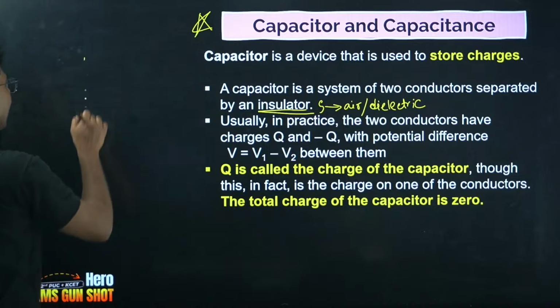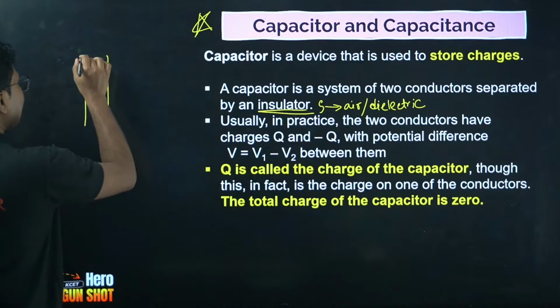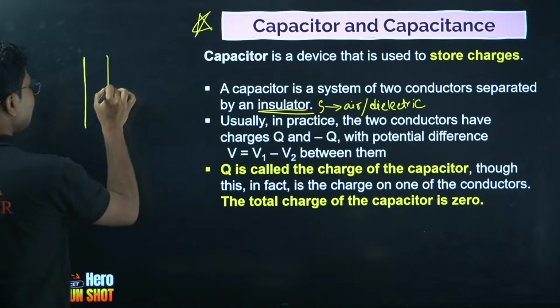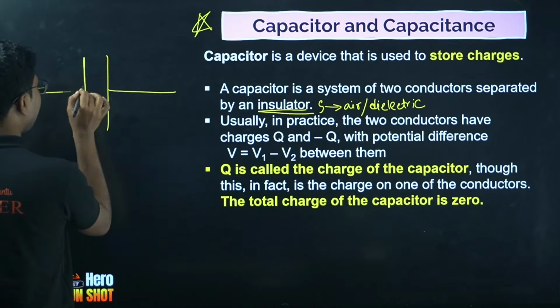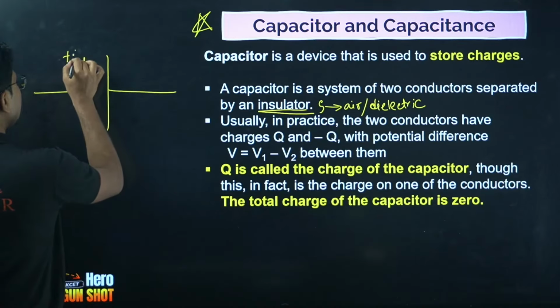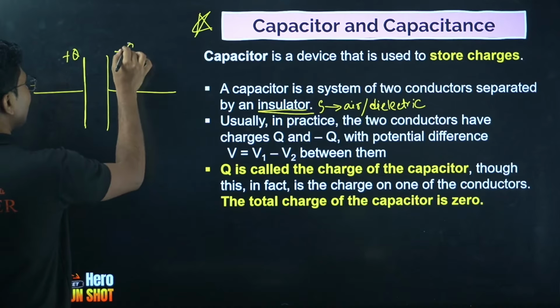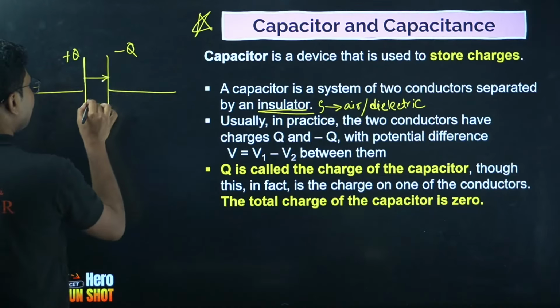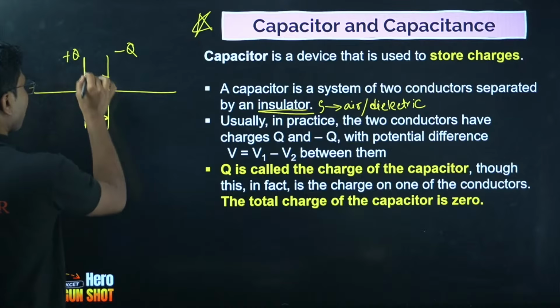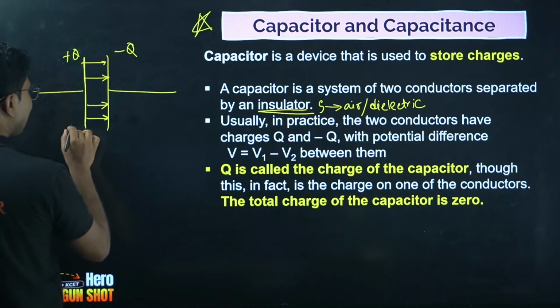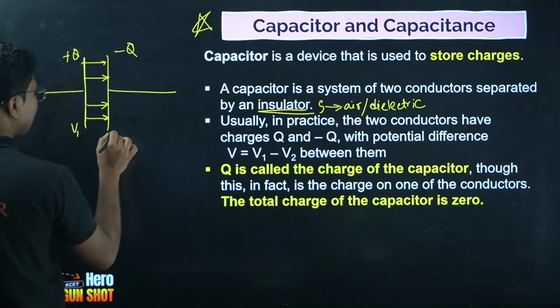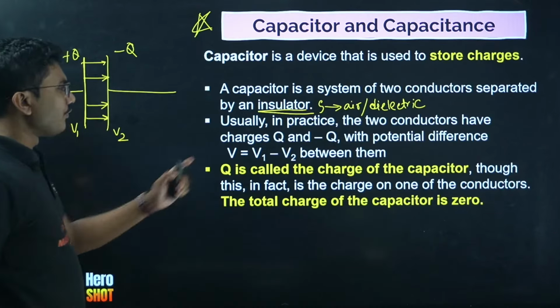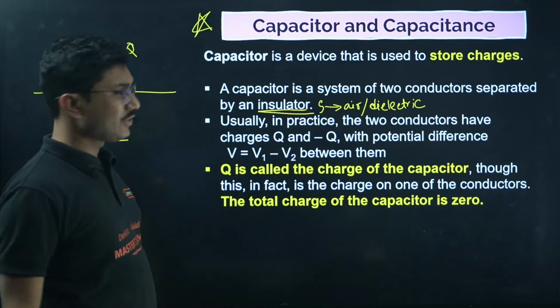A capacitor is generally represented by two equal lines, and this is its symbol. This side has Q, this one has minus Q. There is an electric field developed inside the capacitor plates. This one has a potential V1, this one has a potential V2, so V1 minus V2 is the net potential.